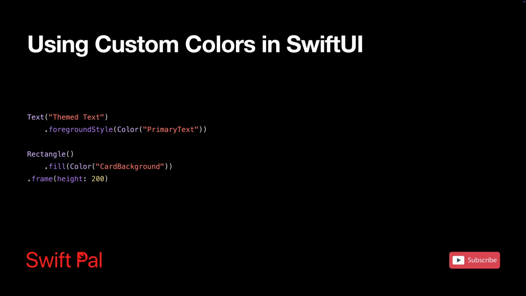Few things important to note: if SwiftUI can't find a color with the specified name, it falls back to a default color, usually clear or black. This silent fallback can mask typos in color names. So always double check your asset catalog names match your code exactly. Color lookups by string name are cached by iOS, so there's no performance penalty for using Color with the same background value multiple times throughout your app.